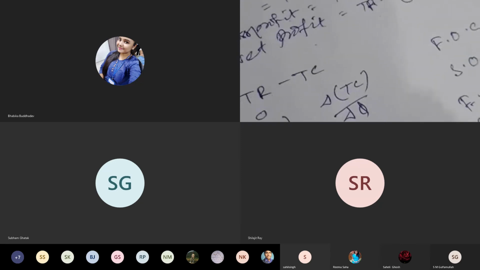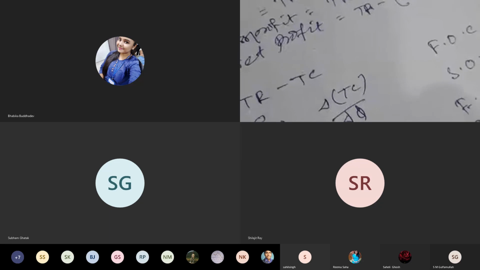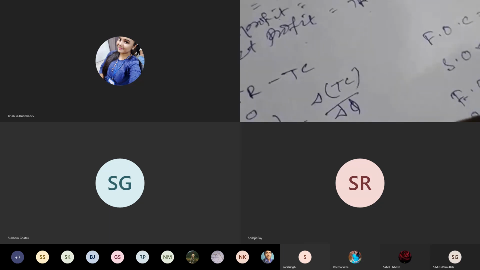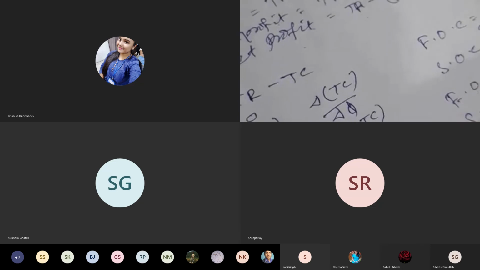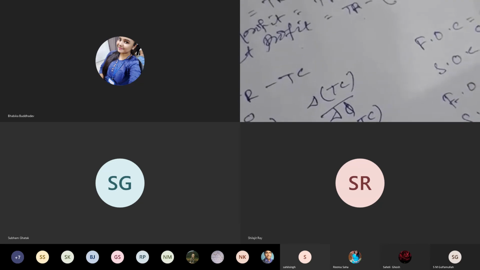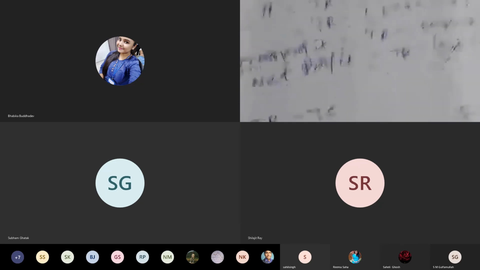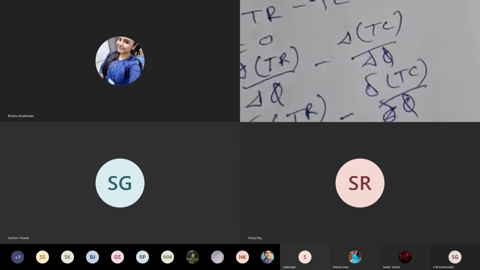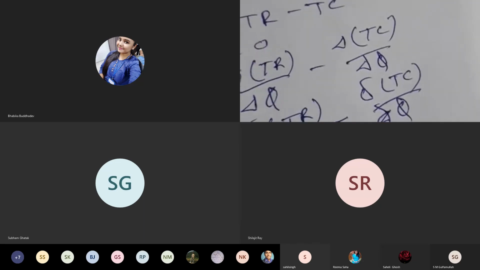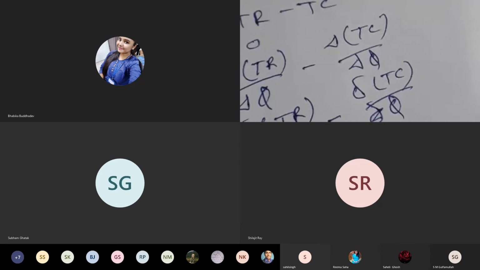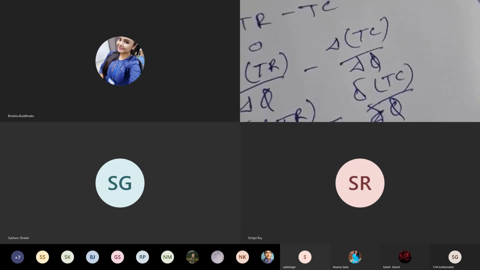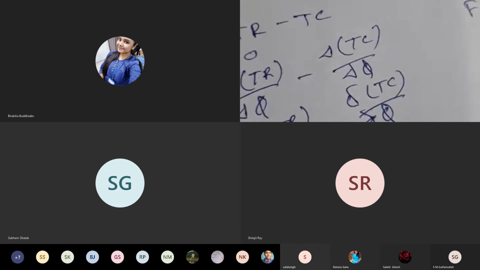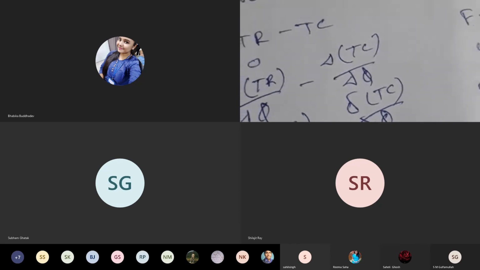If you want, you can write it this way also: delta TR, partial derivative, by delta Q minus delta TC by delta Q. This can also be written. Instead of this triangle, you may use such a delta. It is not P. You may write D also. This is derivative, differentiation. So delta means partial derivative, with respect to Q only you are doing.